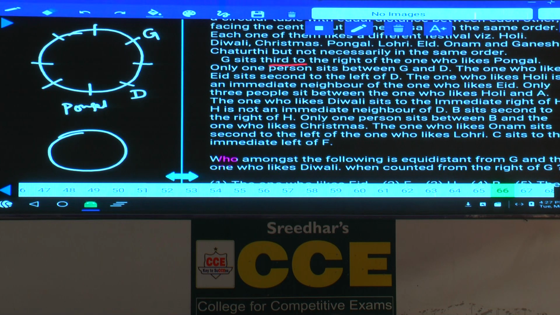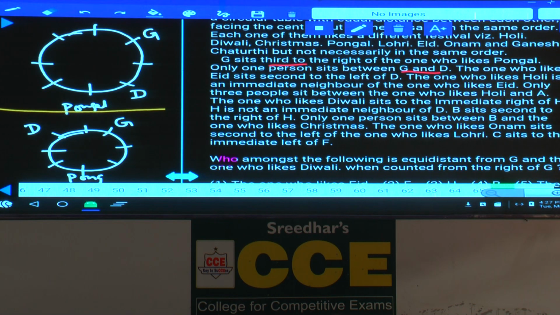Now the other possibility. 1, 2, 3, 4, 5, 6, 7, 8. Now the one who likes Pongal is here, and G sits third to the right of the one who likes Pongal, and one person between G and D, G is here. Done with this, we have 2 possibilities. Then what is the next information here? Only one person between G and D.